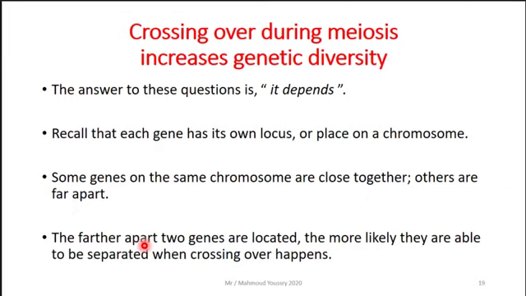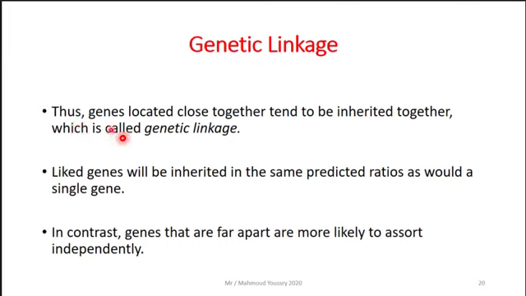The farther apart two genes are located, the more likely they are to be separated when crossing over happens. Thus, genes located close together tend to be inherited together, which is called genetic linkage. Linked genes will be inherited in the same predicted ratios as would a single gene. Linked genes are close together, so they will be inherited together. In contrast, genes that are far apart are more likely to assort independently.